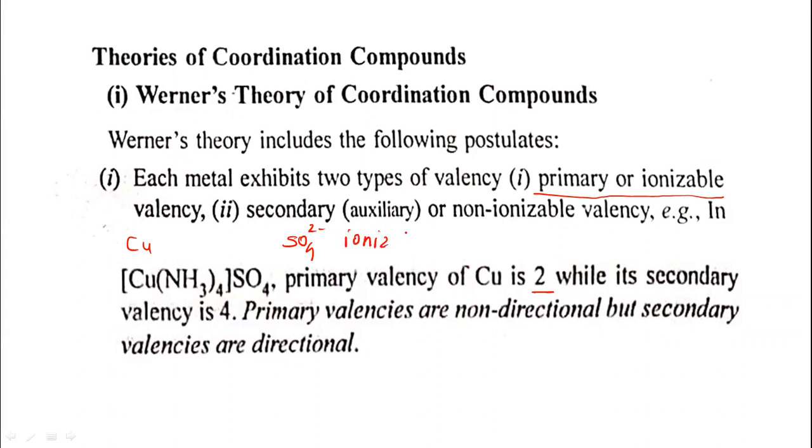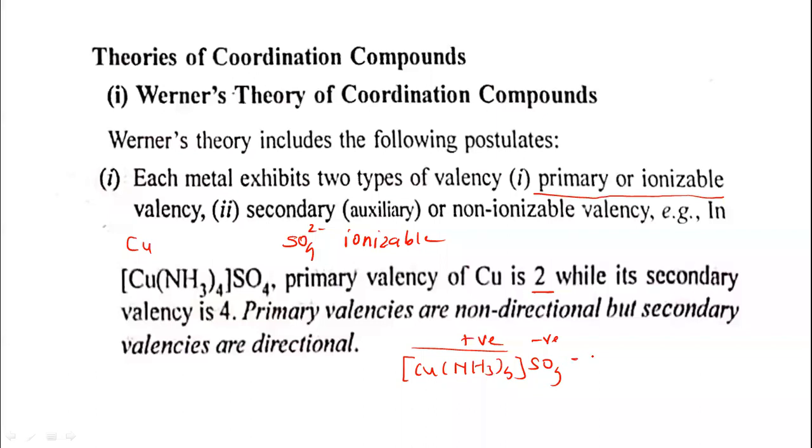When this complex is dissociated, [Cu(NH3)4]SO4, we know that this is the positive part of the complex and this is the negative part of the complex.